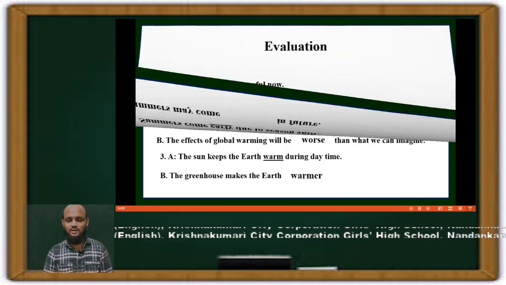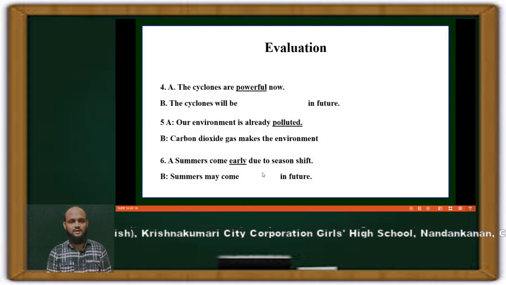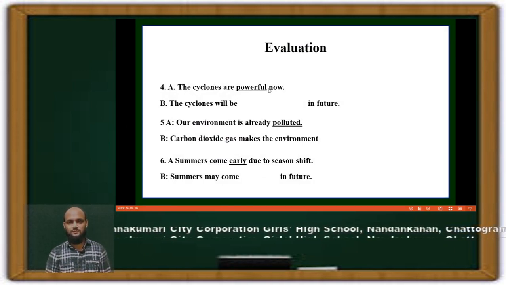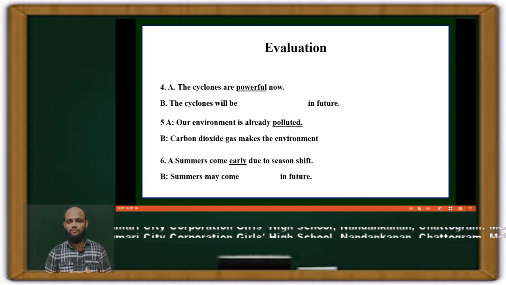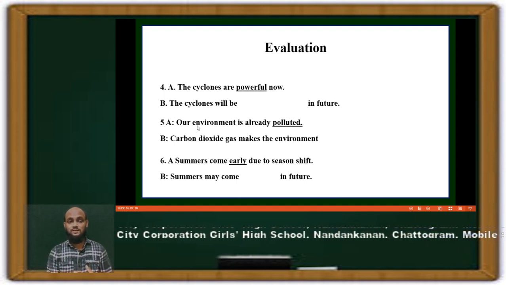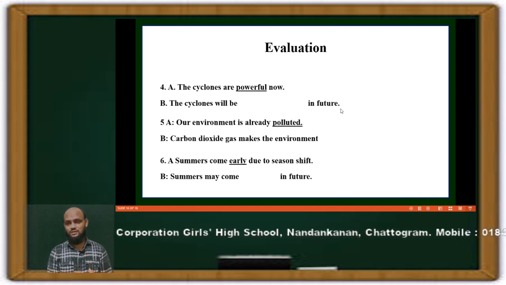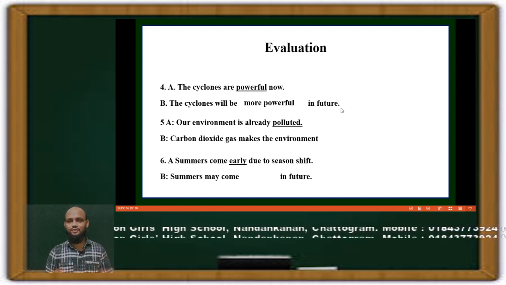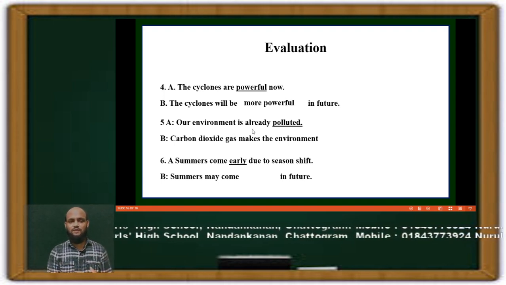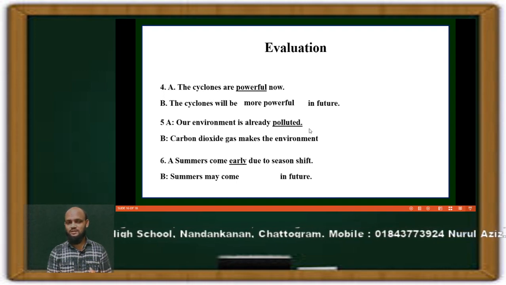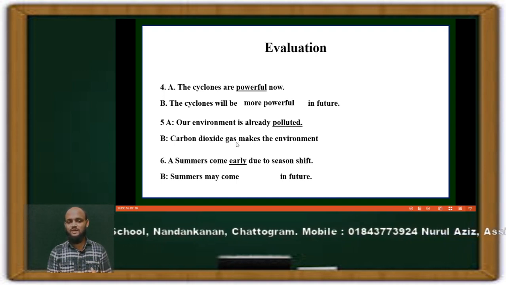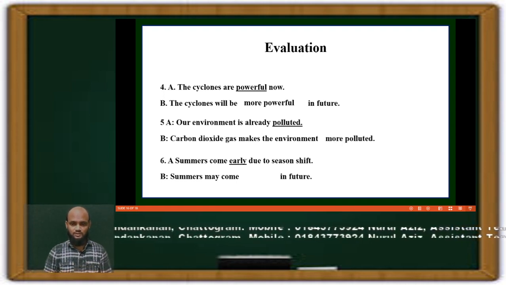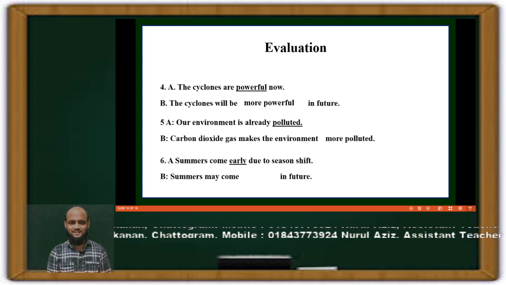So we have 3 more evaluation questions like this. And question number 4, the cyclones are powerful now. You say the cyclones are powerful now. So B says the cyclones will be dash in future. What? Comparative, more powerful in future. So 5, our environment is already polluted. And B says carbon dioxide gas makes the environment comparative, more polluted. So these are the easy answers.